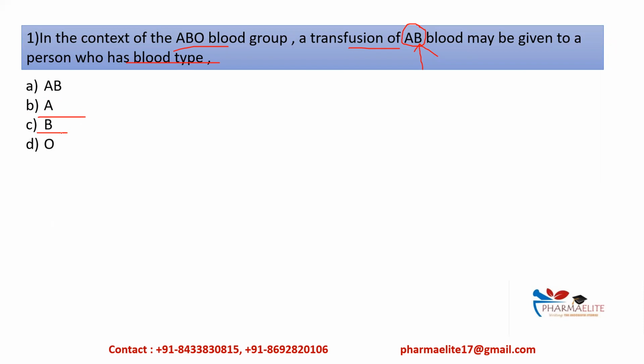Then the B blood group will have antigen B and anti-A antibodies. Then O will have no antigens on their surface, but they have both anti-A and anti-B antibodies, right? So the compatible one will be only this AB group, because they have no antibodies against antigen A as well as antigen B. So the correct answer will be AB.